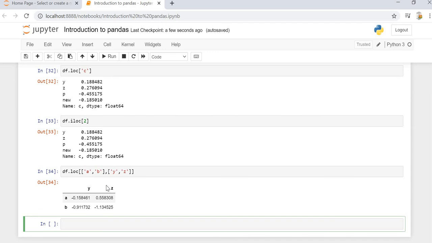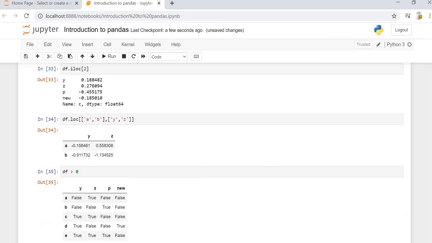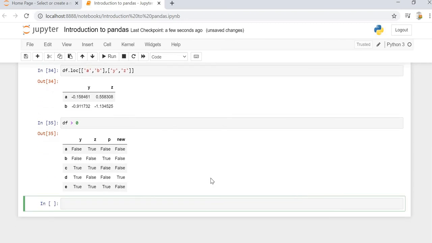We can also do some mathematical operations on the sub data frame. Now let's say we have a condition: df greater than 0. We get a Boolean version of the data frame.